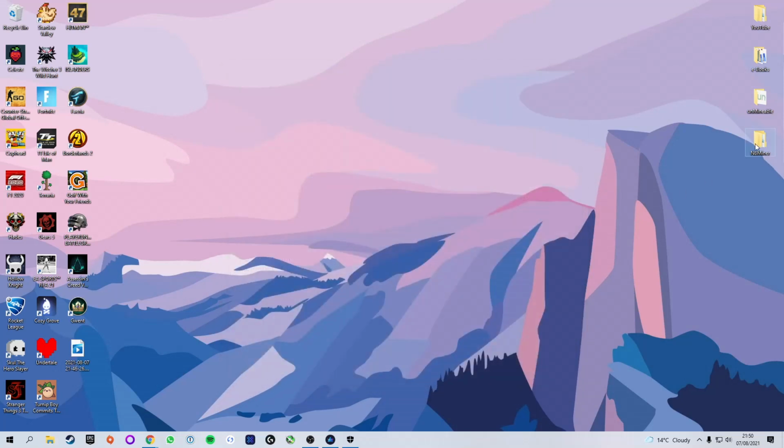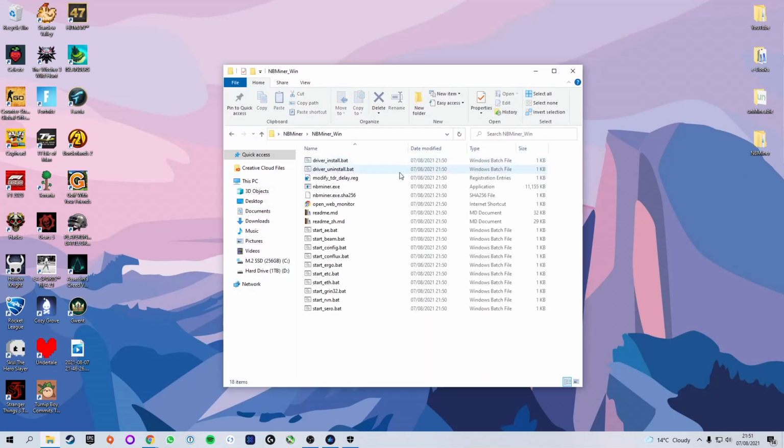Now you will see that in our NBMiner folder we created on our desktop, we now actually have something in it. Double click, and we are inside of the mining software. These first few files you can just ignore. This is everything that they need to include in order for the application to actually run. What we're going to be looking at is this right here. These are all of the individual BAT files, which stands for batch files. Each one of these will mine a different currency. Because we are going to be mining Ergo today, we are going to be using this file, the start_ergo.bat.